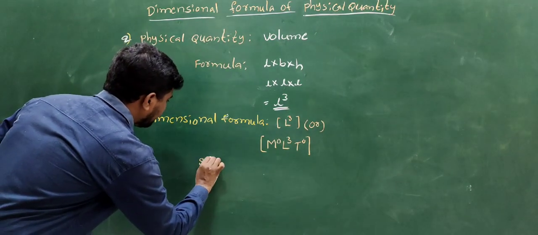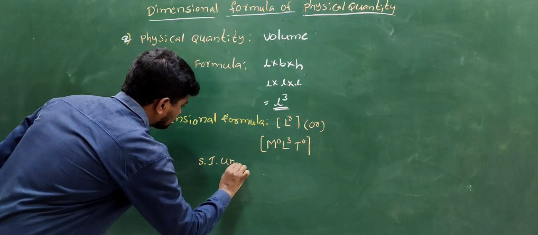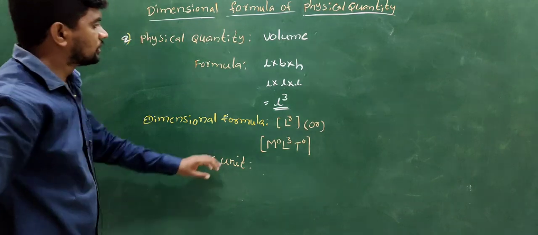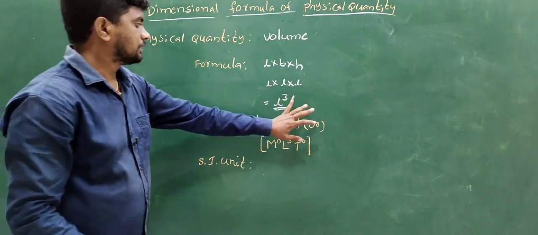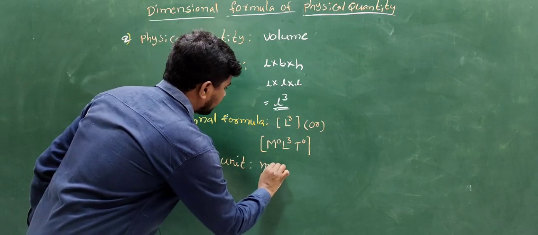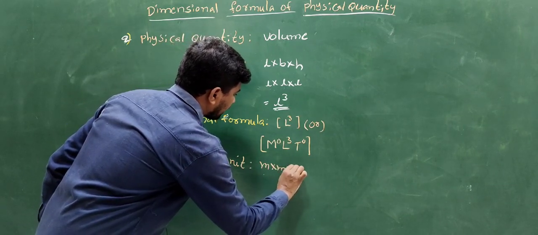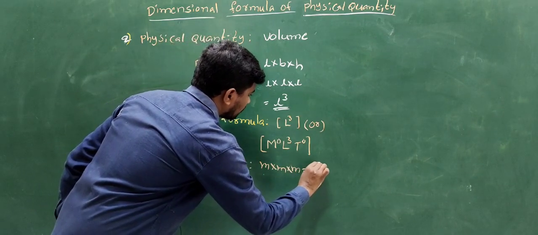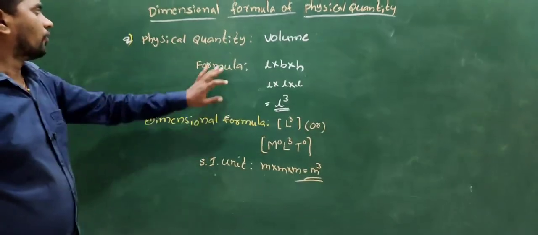The SI unit of volume: L cube, the SI unit of length is meter, so meter into meter into meter equals meter cube. This is the SI unit of volume.